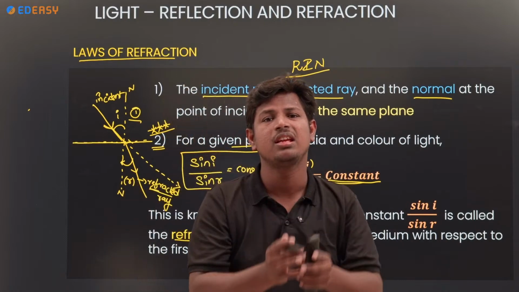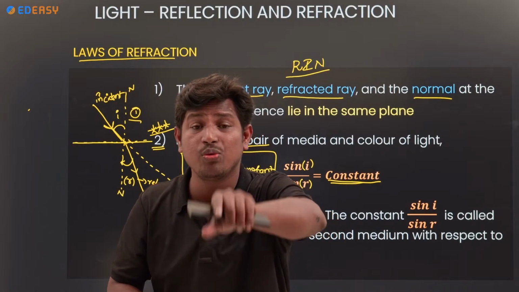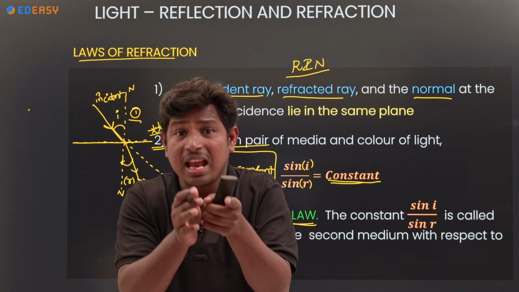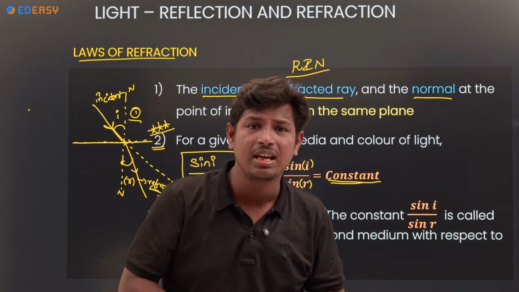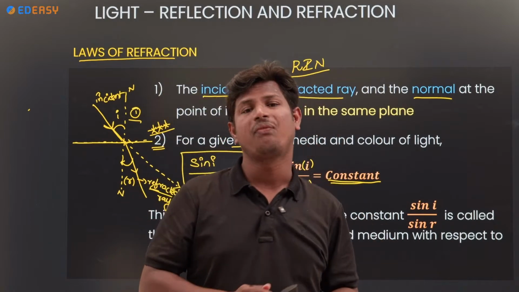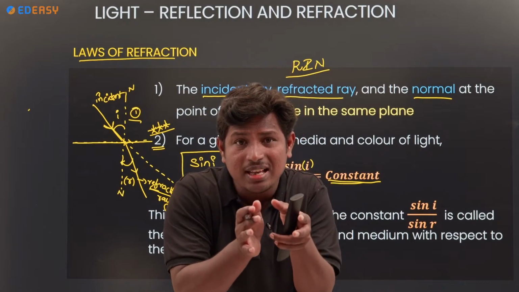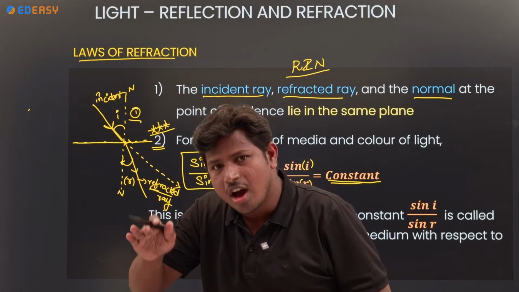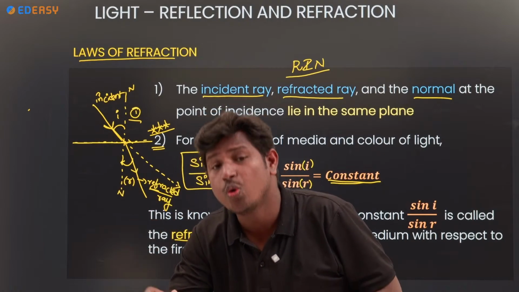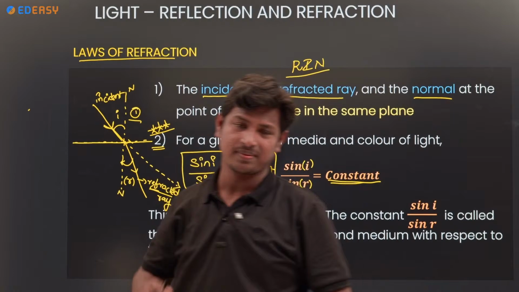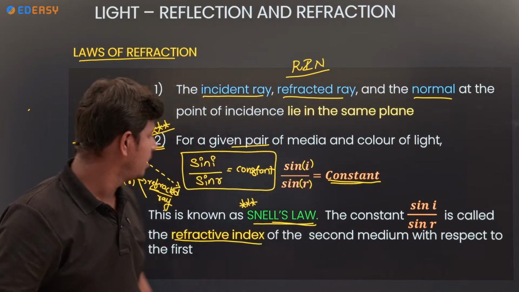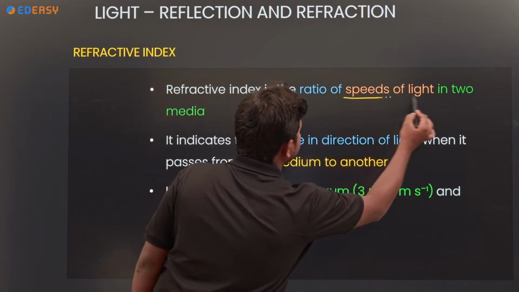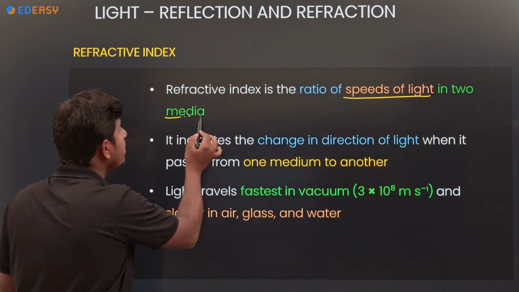Whenever light changes from one medium to another medium, you will get the ratio of sin i by sin r, a constant value, and that is called the refractive index. This refractive index decides how much bending takes place. This much bending or this much bending, who will decide? The refractive index. Now see, refractive index is nothing but the ratio of the speed of light in two media.